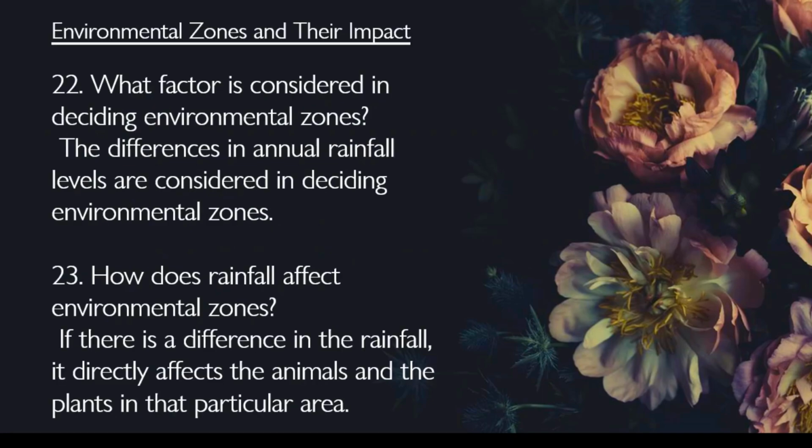Now let's talk about environmental zones and their impact. What factor is considered in deciding environmental zones? The differences in annual rainfall levels are considered in deciding environmental zones. How does rainfall affect environmental zones? If there is a difference in the rainfall, it directly affects the animals and the plants in that particular area.